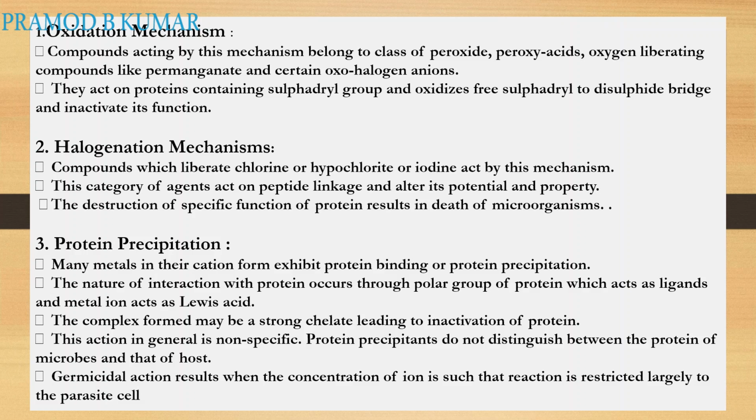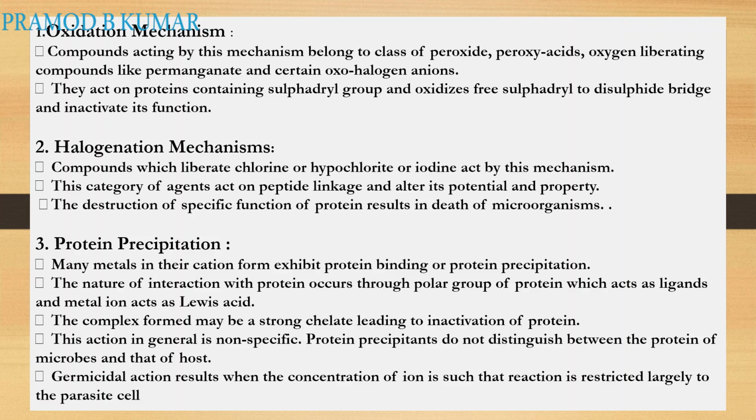They act on proteins containing sulfhydryl groups, SH-containing proteins. They oxidize the sulfhydryl to a disulfide linkage and inactivate its function. I'll be showing diagrammatic representations so that it will be easy for you.